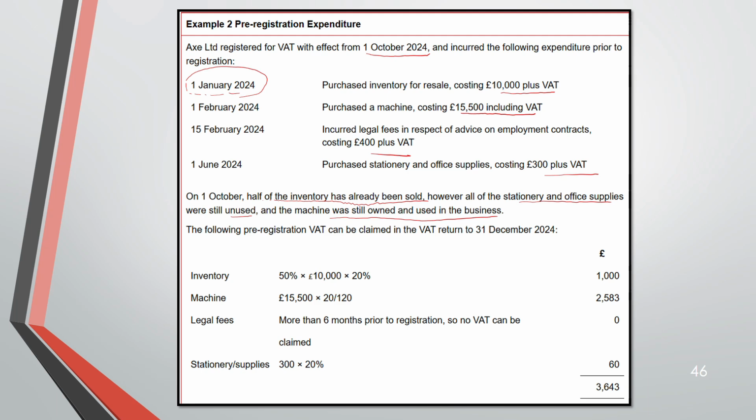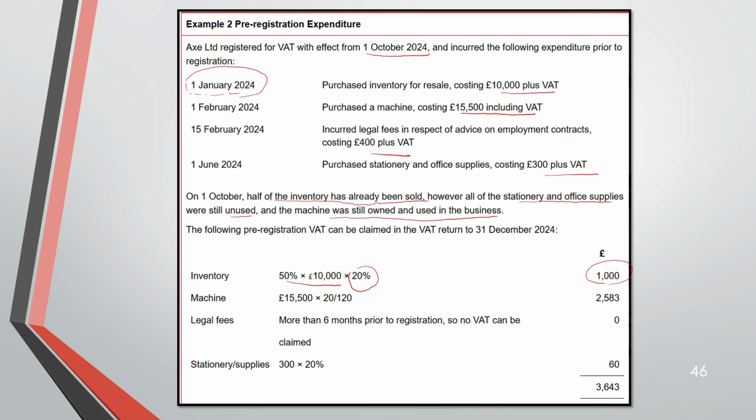How much? You have claimed inventory 10,000 plus VAT, but you have sold 50%. So only 50% of 10,000 into the VAT 20%. So 1,000 VAT you can claim as an input VAT. Then we are moving on to machinery. Machinery also within 4 years 15,500 plus VAT.